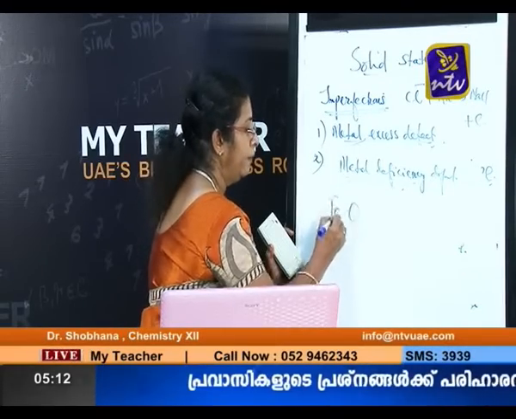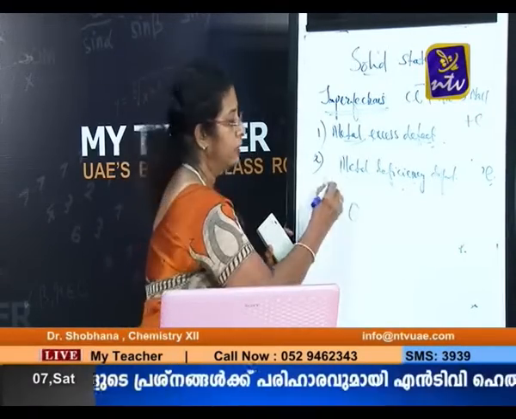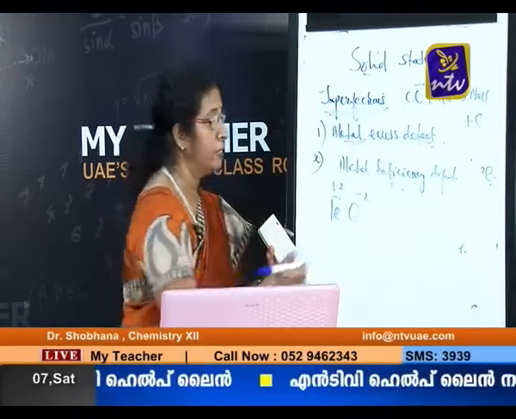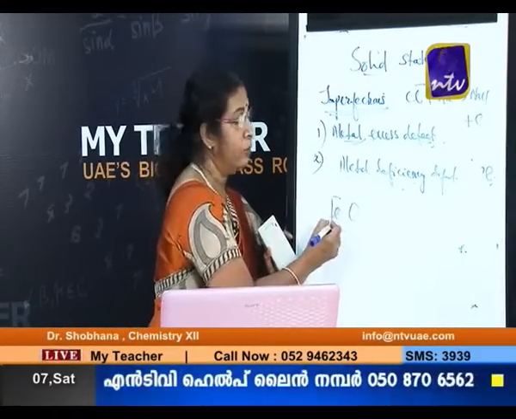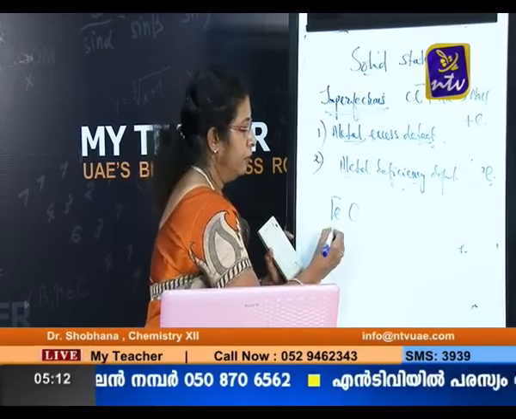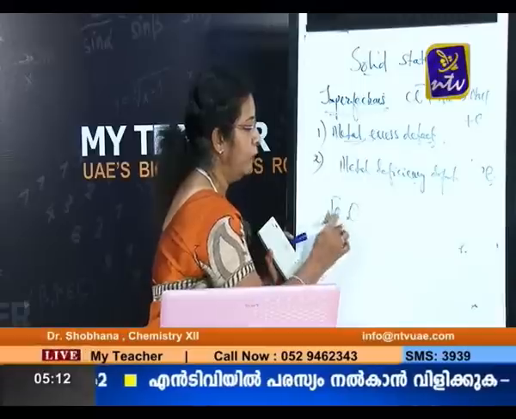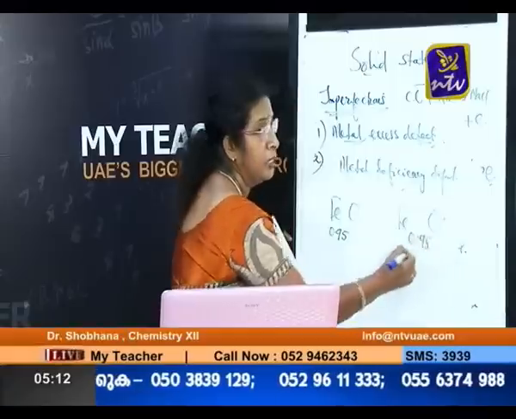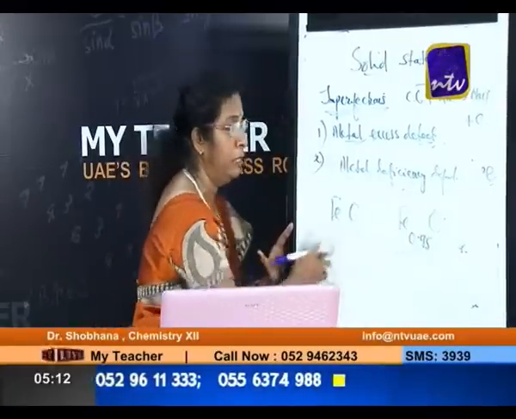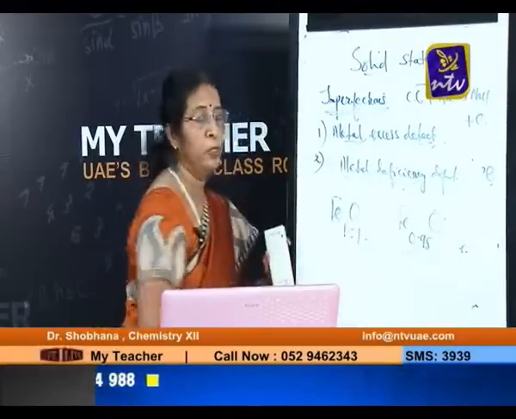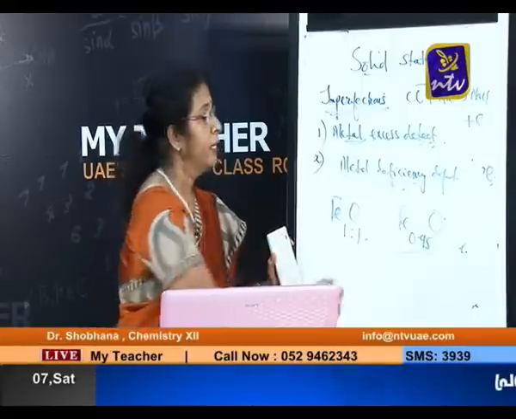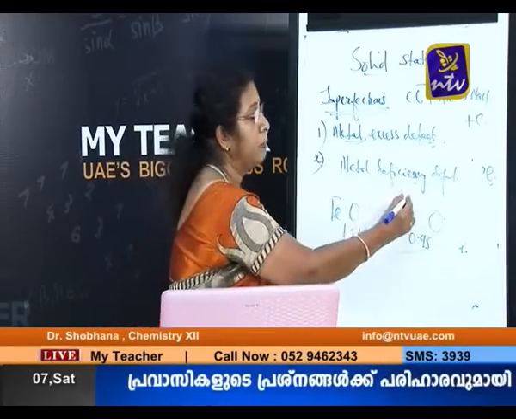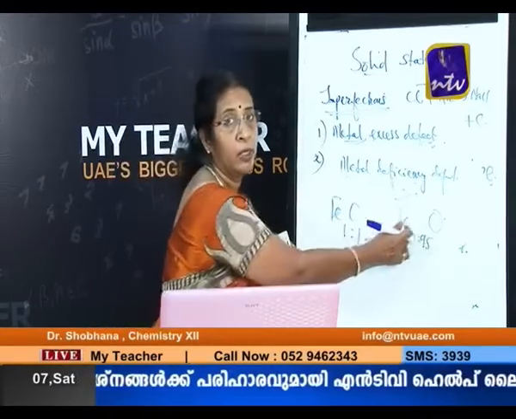You know the formula of ferrous oxide is FeO. This is the +2 oxidation state, this is the -2 oxidation state. According to the stoichiometry and the valency principle, the formula of ferrous oxide is FeO. But we have ferrous oxide of this formula, I will write it once again, Fe 0.95 O. Look at this. Is it in the 1:1 proportion? No. Actually it should be in 1:1 proportion of iron and oxygen, but here iron and oxygen are 0.95:1, meaning iron is present in less amount than oxygen.